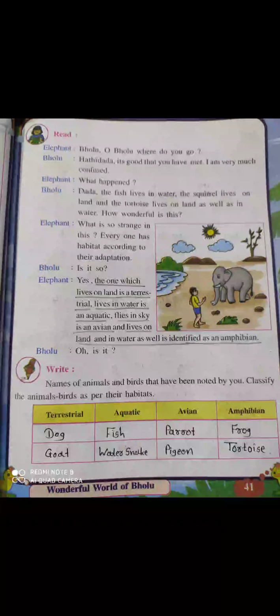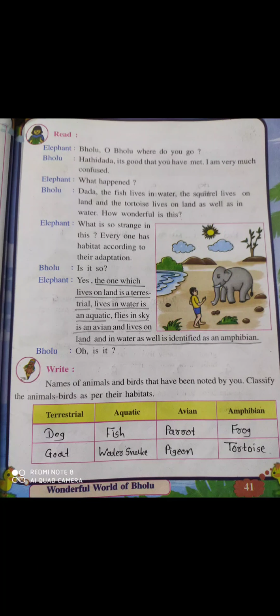Okay, what is terrestrial? Terrestrial means those who live on land. Okay, what is aquatic? Aquatic means those who live in water. Okay, avian means those who fly in the sky, and what is amphibian?